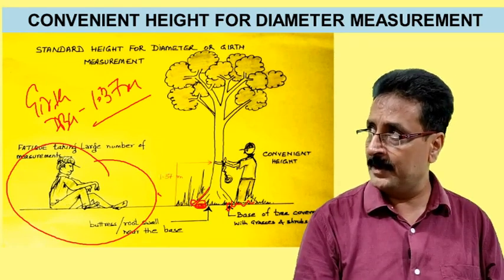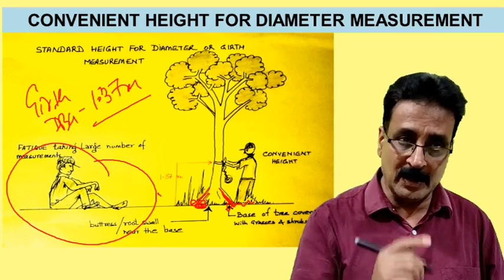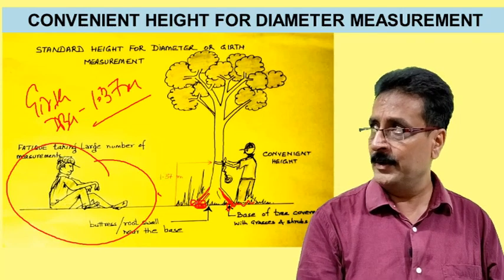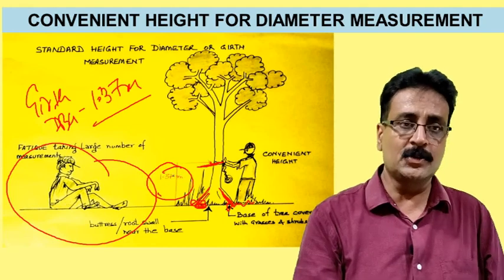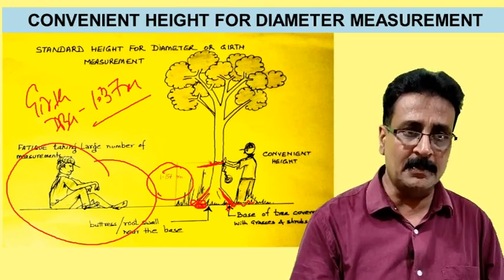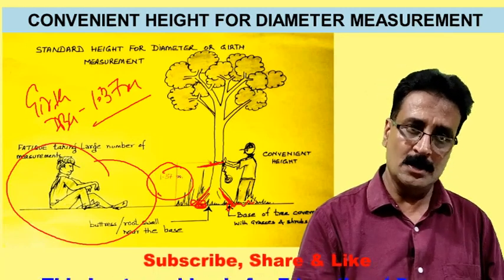Then there is some buttressing, I mean swelling part, and it will not give you an accurate result. So there are a lot of reasons. 1.37 is a convenient height. So easily you can take, you will not get fatigue. There is no grasses, there is no climber, there is no buttressing. So here we take the DBH or GBH.